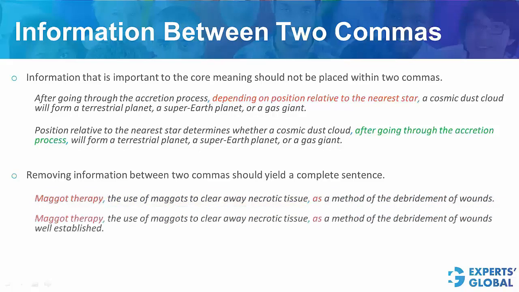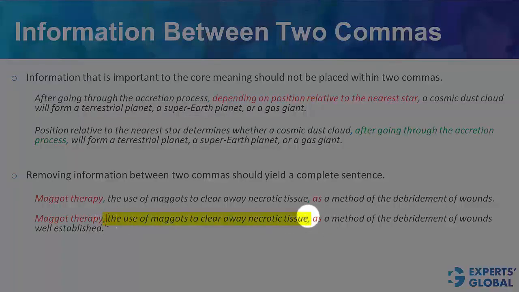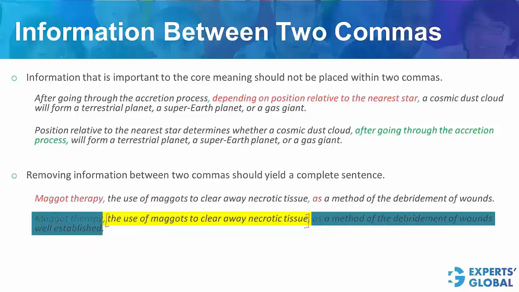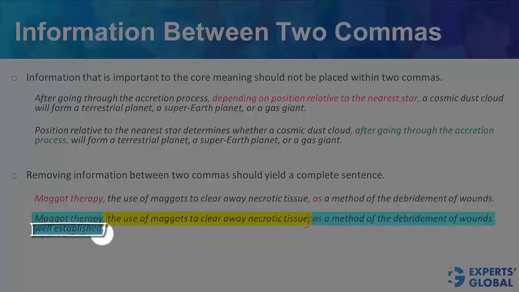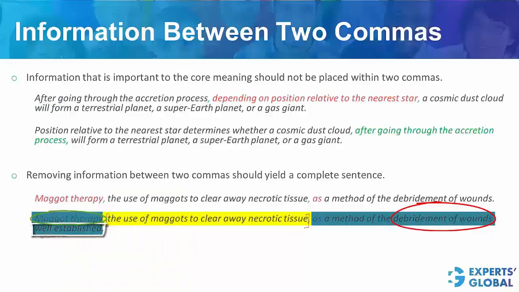Let's take one more example. Same problem here. Removing the stuff between the two commas here will lead to a sentence suggesting maggot therapy as a method of the debridement of wounds, well established. Many problems with this sentence. Once again, it fails to form a complete sentence. There is no active verb here, and this well-established bit is referring to the debridement of wounds rather than the therapy. However, the main problem that we are focusing on here is that removing the information between the two commas did not lead to a complete sentence.